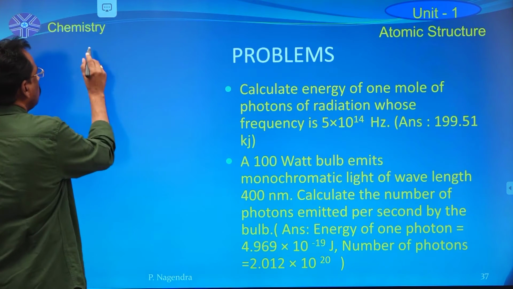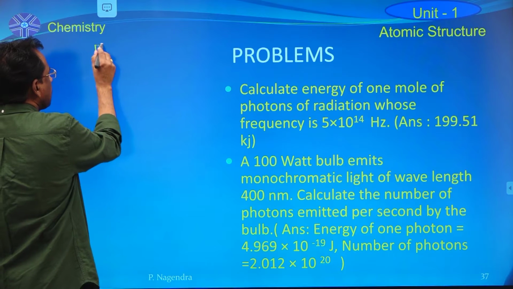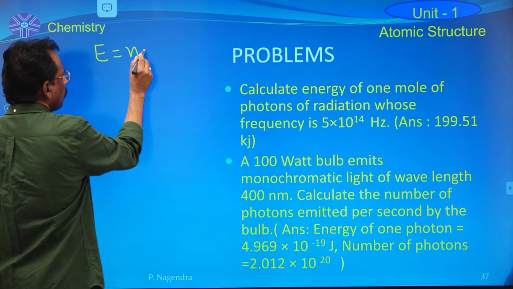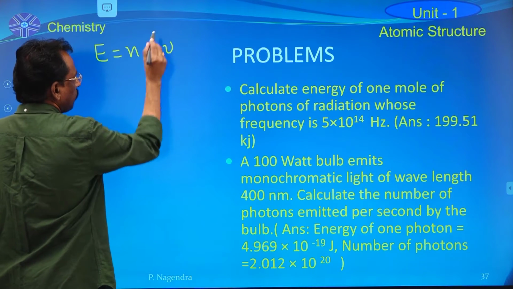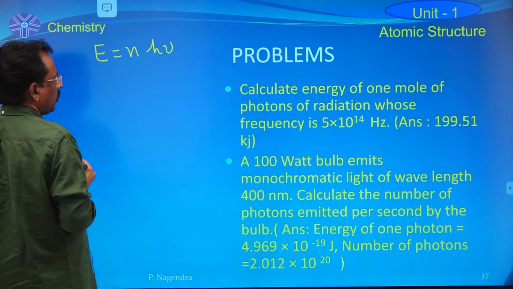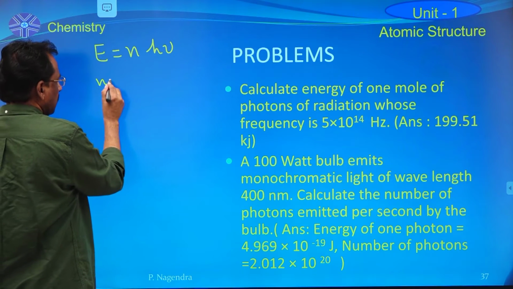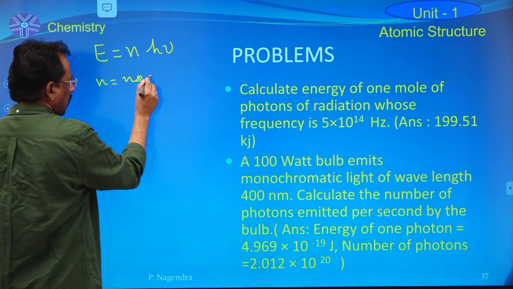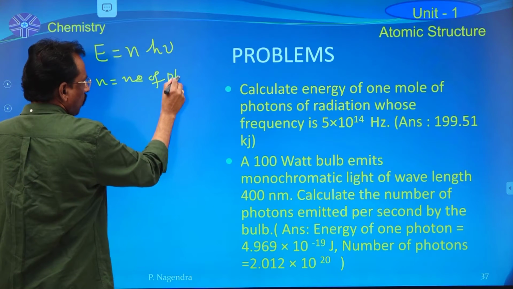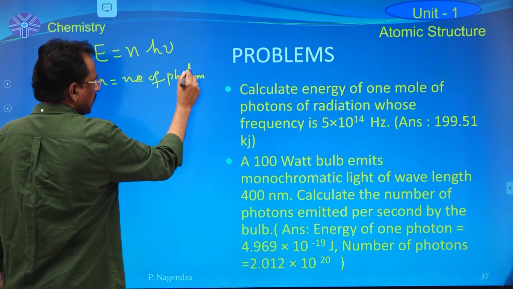According to Max Planck, E is equal to n h nu, where n is the number of photons or quanta, both are the same.